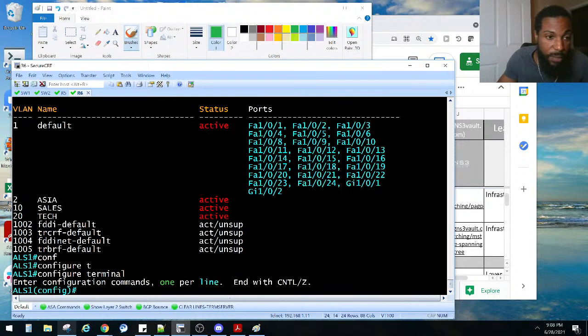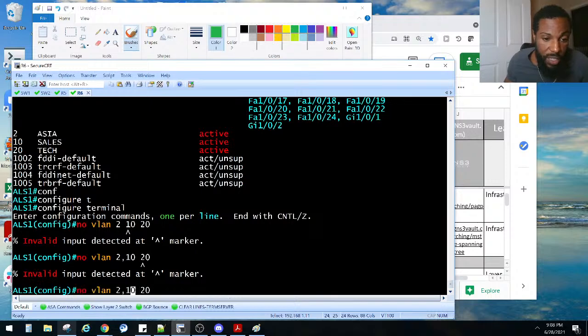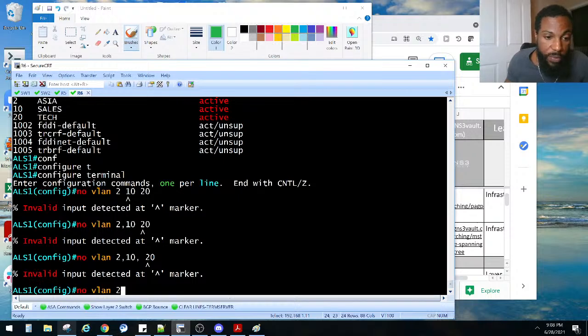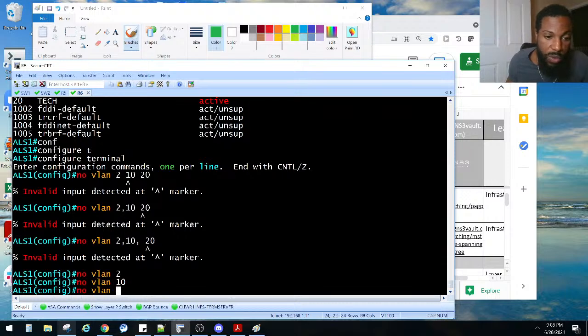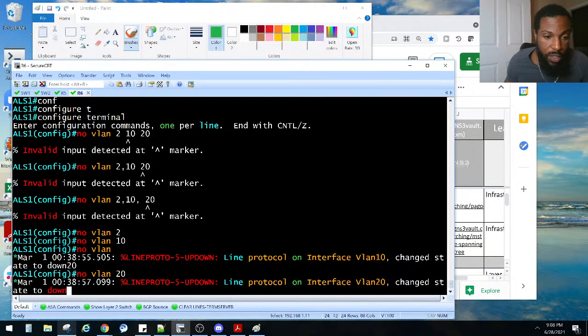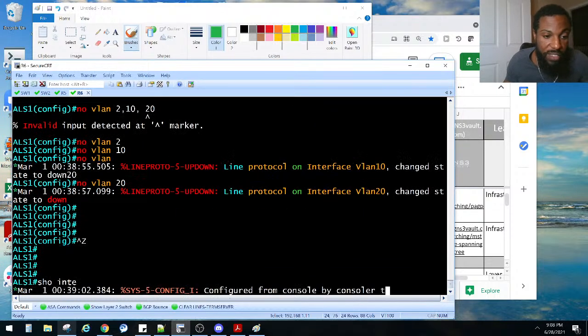Let's get rid of some of this stuff. This is stuff from previous labs that I had here, which is also why you want to use no VLAN 2, 10, and 20. Can you do that? No, you can't. Can you do commas and then that? 2, 10, 20? No, you can't do that. I thought you could. No VLAN 2, 10, 20. And then we have some interfaces there.